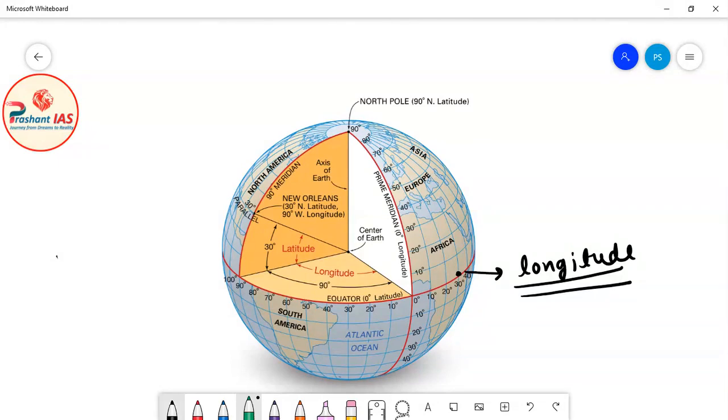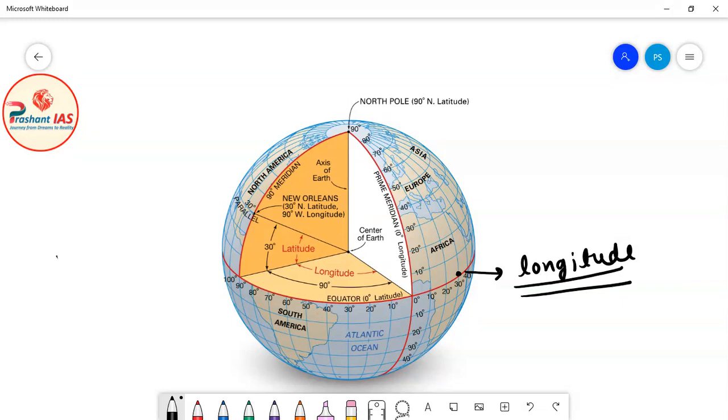How? I have told you that if a person is standing on a specific point on the surface of the earth, then that point has its unique longitude. So longitude is also measured for each point on the surface of the earth. Each point has its longitude.